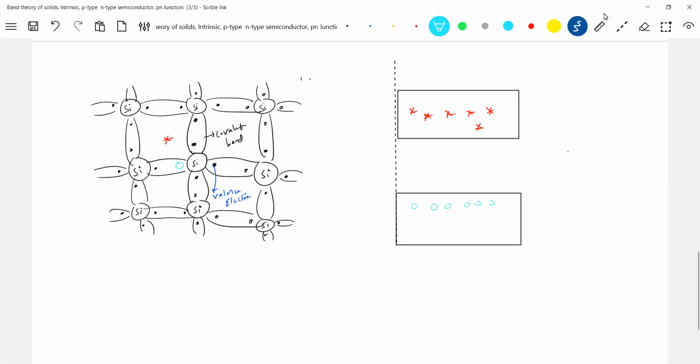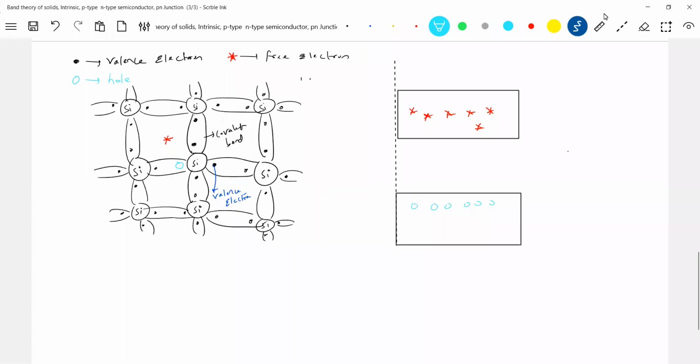Now I'm introducing this idea for the first time. What is a dot? Dot is a valence electron. What about the star? This is a free electron. And this circle, in the books they just show a circle. So that is a hole.